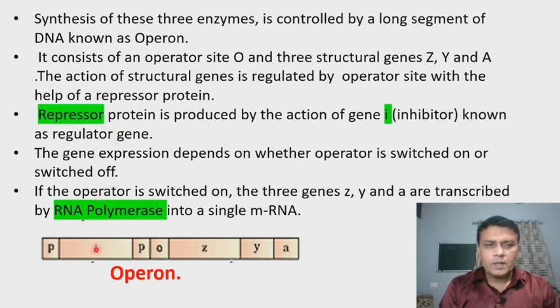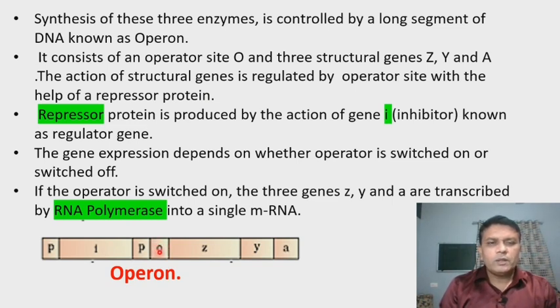So the repressor protein is produced by the action of this I gene, or inhibitor or regulator gene. Then the gene expression of the structural genes depends on whether this operator site is switched on or switched off.